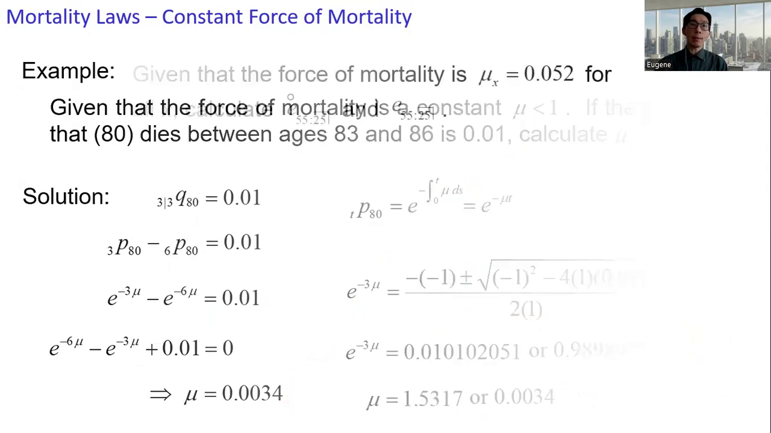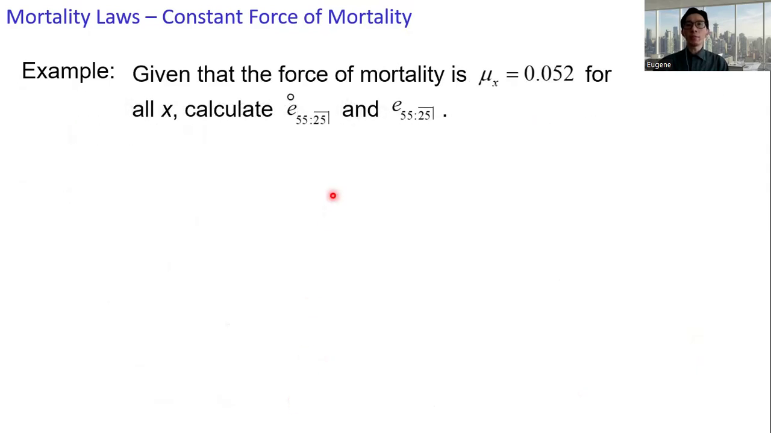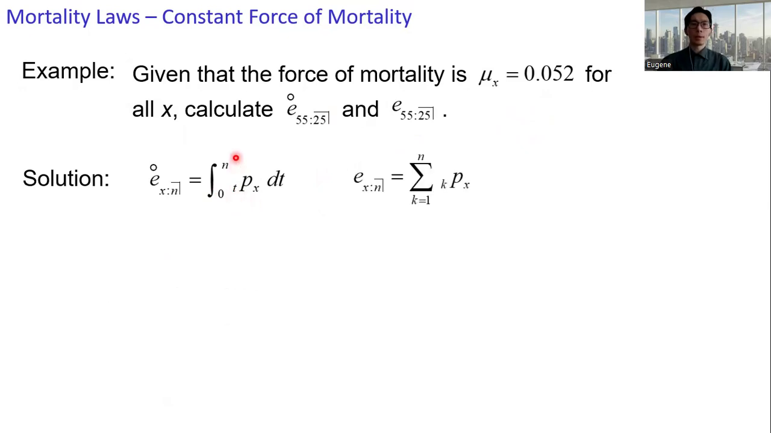Let's take a look at another example. Given that the force of mortality mu x is 0.052 for all x, calculate the 25 years temporary expectation of life and the temporary curtailed expectation of life at age 55. All right, the complete one: the integral of tpx dt, t from 0 to n, and then the curtailed, the summation of kpx, where k from 1 to n.